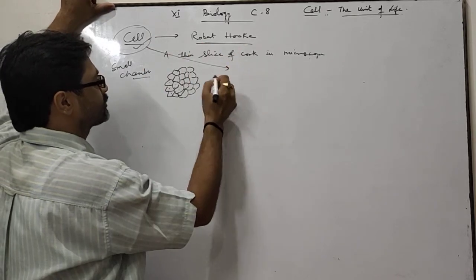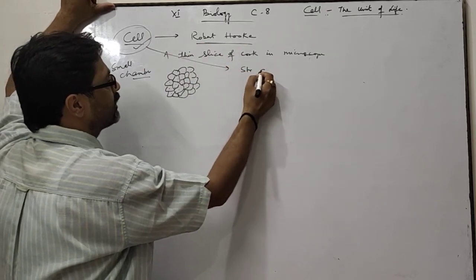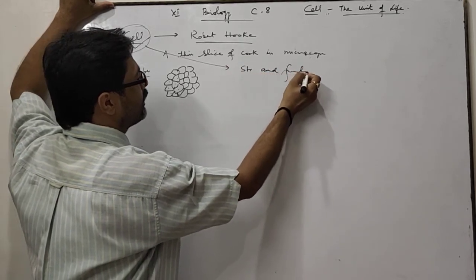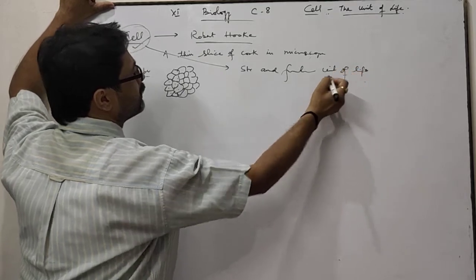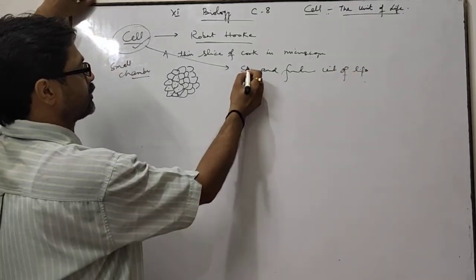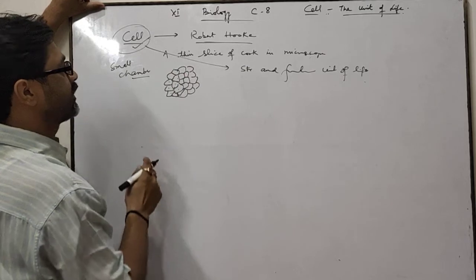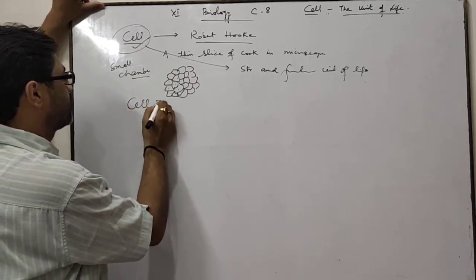What is the definition of a cell? The cell is the structural and functional unit of life. Okay? The cell is the structural and functional unit of life. This is called a cell. Now come to cell theory.